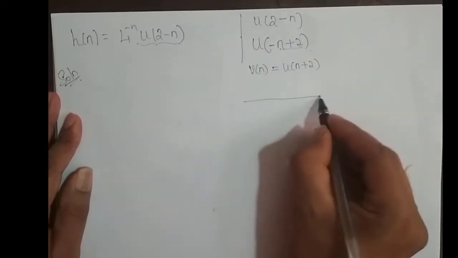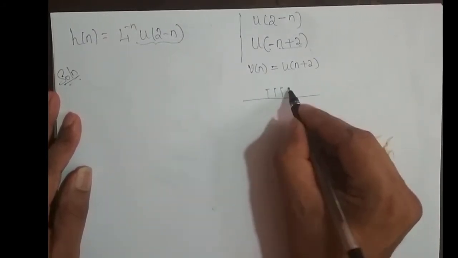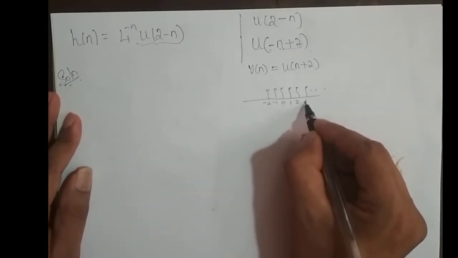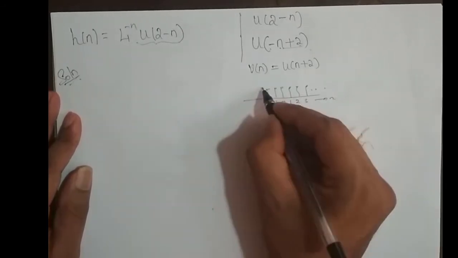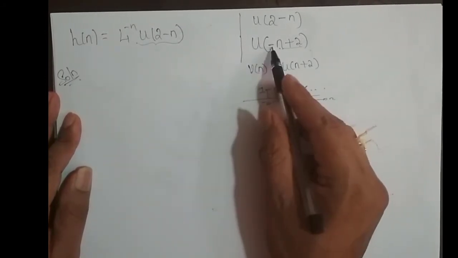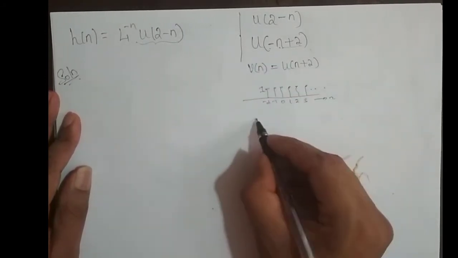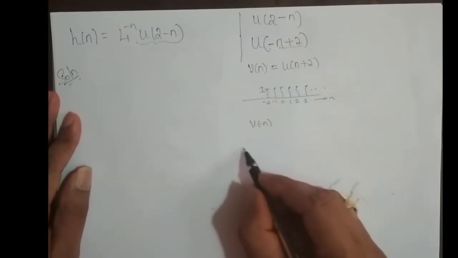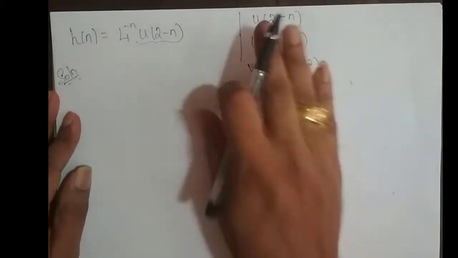So u[n + 2] is u[n] shifted left by 2, right? So it is -2, -1, 0, 1, 2, 3, and so on. It goes on forever, right? Next you have to perform the time scaling operation on the intermediate signal, which is v[-n]. If this is v[n], what is v[-n]? The mirror image flips here.